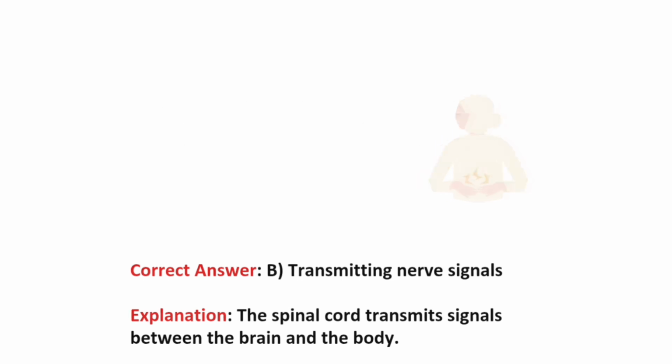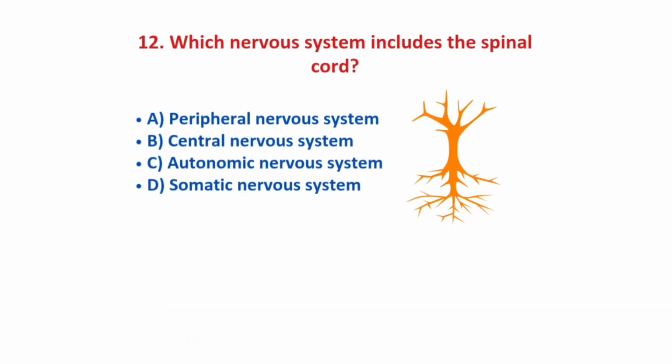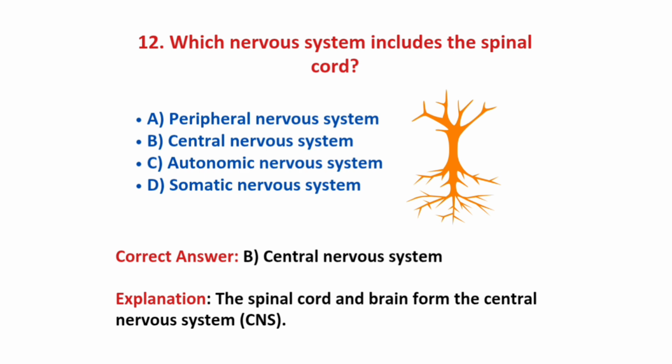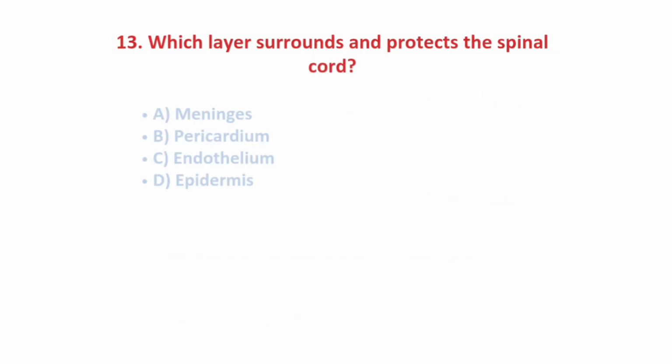option B. Question number 12, which nervous system includes the spinal cord? Options are peripheral, central, autonomic and somatic. And the correct answer is option B, central nervous system. The spinal cord and brain form the central nervous system, CNS. So the correct answer is option B.